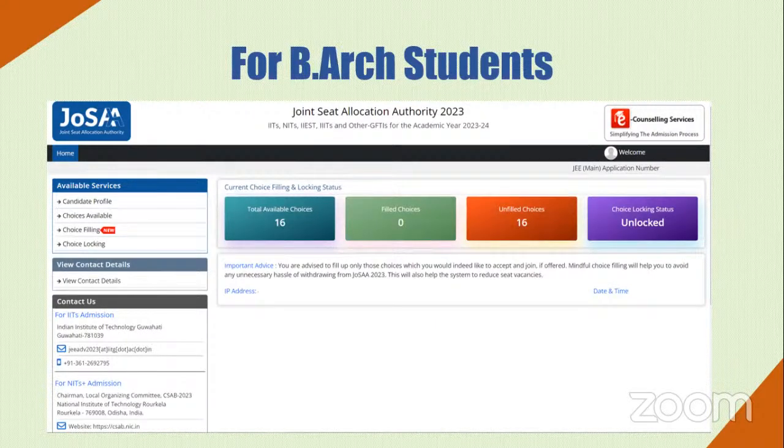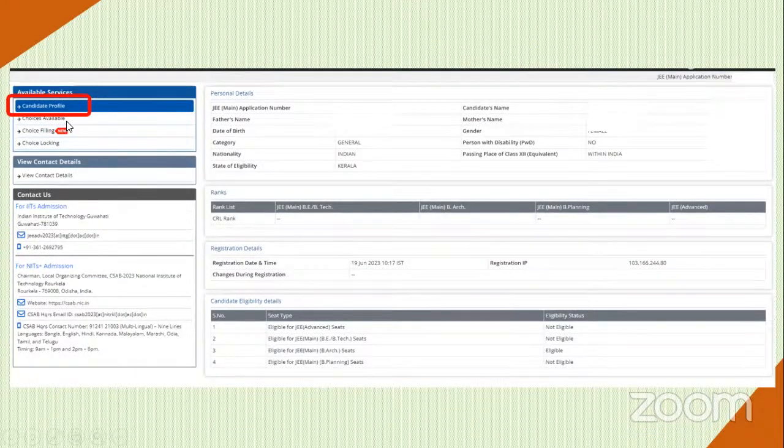When you enter, the interface would look almost something like this. If you have written only JEE Paper 2A, meaning the paper for architecture, you will have 16 available choices. If you click on the left side of the screen, you can toggle between them and see your candidate profile and all. In fact, it is on this left-hand side that you will later see your seat allotment letter and things like that, after 28th, after the first round. So pay attention to that. You click on candidate profile as of now.